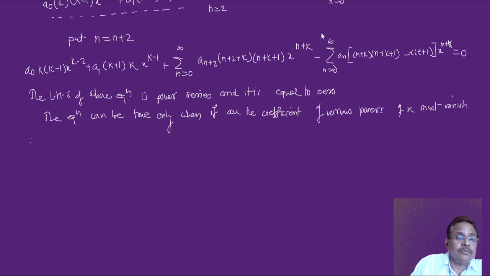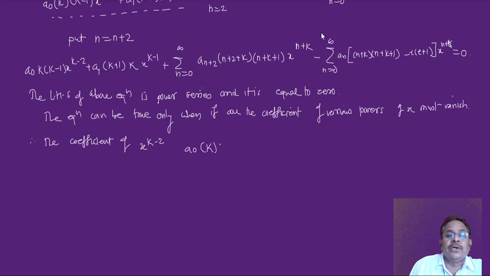Therefore, the coefficient of x raised to k minus 2: what is this coefficient? It is a0 times k into k minus 1 is equal to 0.